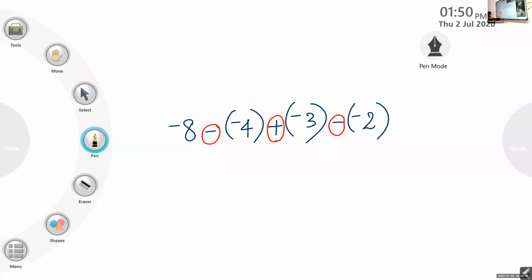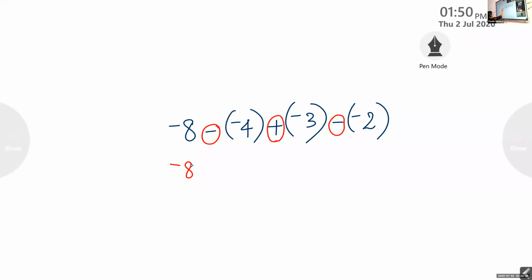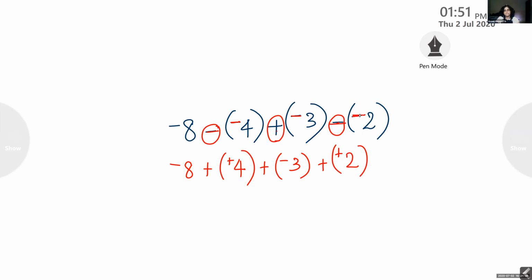See, this is negative 8. We will write as such. Negative and negative, it is plus. Plus positive 4 we will write. Then plus minus, here what to do? No change, same you have to write. Now minus minus, we will change the sign, because subtraction means change the sign and add, isn't it? So just make it positive, because we have studied that. Did you understand this step, children? Yes, ma'am.